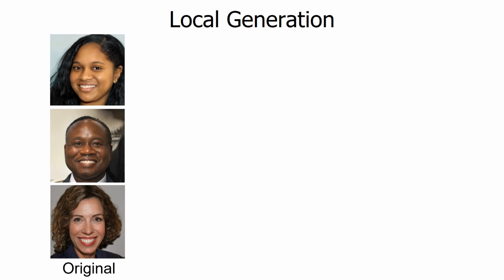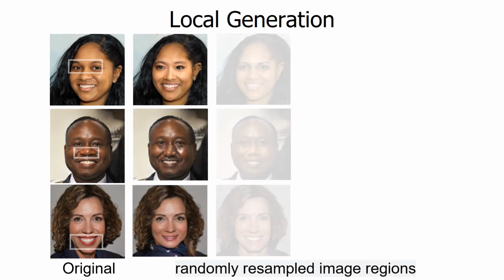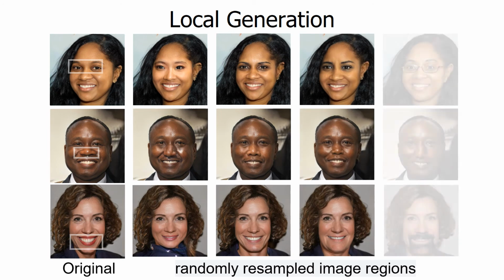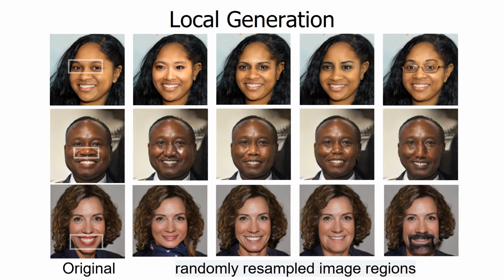Let's see some results. First, using our Inference-Time adaptive normalization, we can randomly resample only specific regions of an image. In these examples, we first generate images using StyleGAN and then randomly regenerate only a specific part of the face. By doing so, we are able to create new image content, for example, new eyes appearance, nose shapes, lips, and chin composition, while keeping the rest of the image intact.